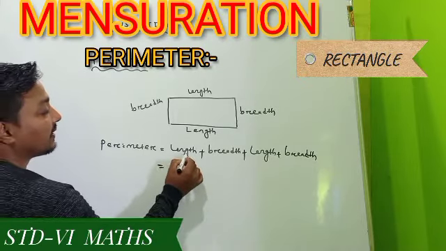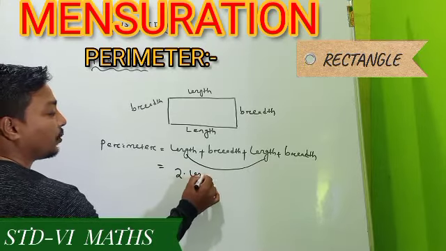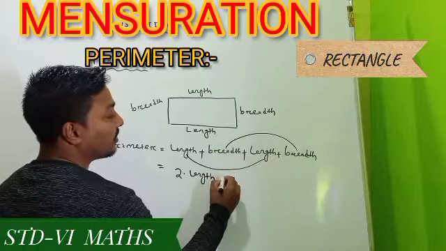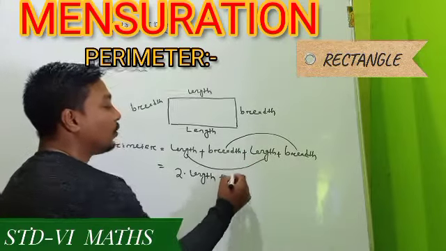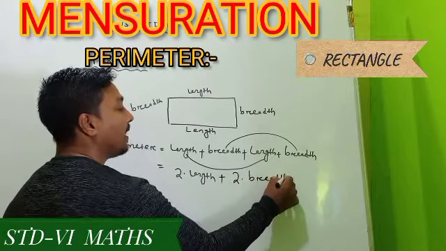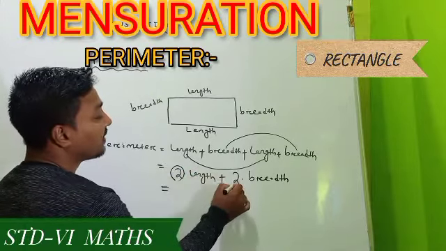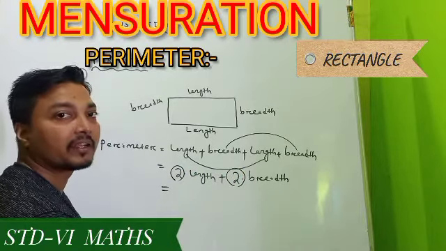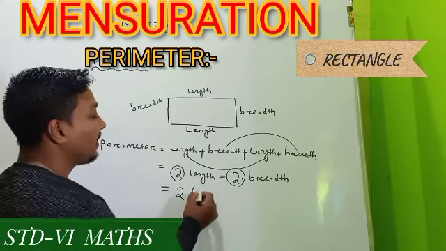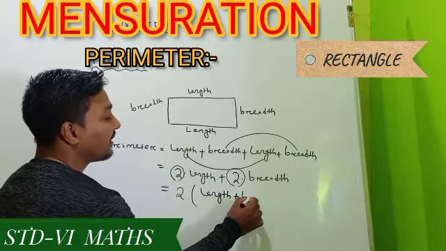Here it is a length, here it is another length, so it means 2 times the length, 2 into length, and here it is one breadth, and here is another breadth, so I can write it as 2 into breadth. Finally, here 2 is common in the first term, and 2 is common in the second term. So by taking 2 as common from both terms, I can write it as 2 into (length plus breadth).